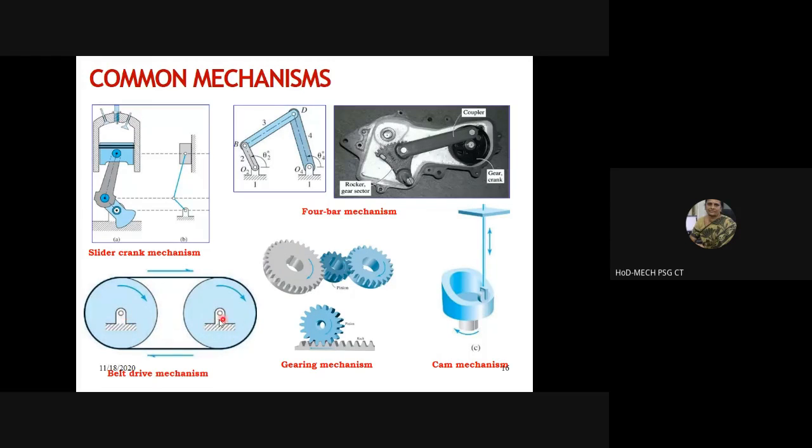These pulleys will be of different sizes to have different speed reductions or speed increase, depending on your application. Then what is this? Rack and pinion mechanism, ma'am. Good. What does it do? It converts a rotary motion to linear motion, ma'am. Linear motion. What is this?